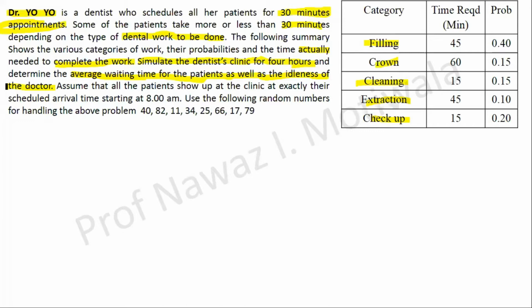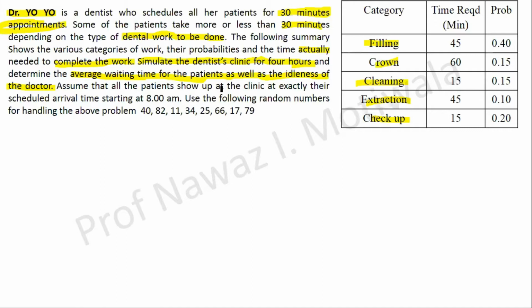And on the other way around, sometimes you go in the clinic and you find there is no one in the clinic and the doctor is free. That means till the time you go in the cabin, the doctor is free or doctor is idle. So we need to find out both the possibilities. One in which there will be average waiting time for patients, and one will be idleness of the doctor.